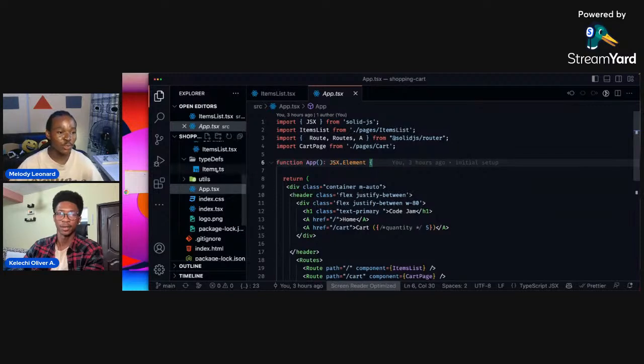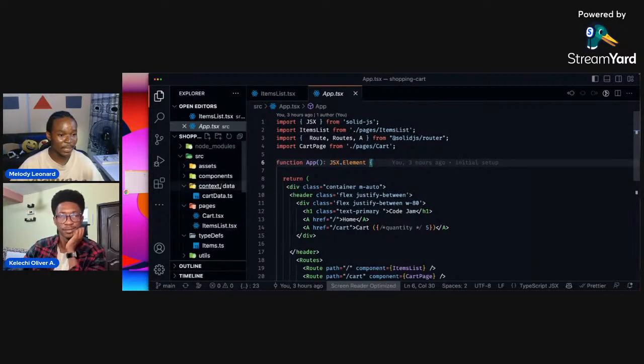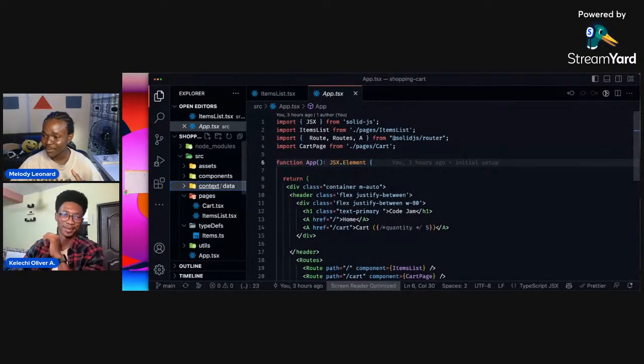So here we are going to move into the context, and we want to use create React context. Sorry, my bad. I keep saying React context. Solid context. Solid has context, the same concept of context API as in React. Yeah, so we are going to use the context, and we are going to create a cart context, right? So we can have an idea of all the items in the cart.